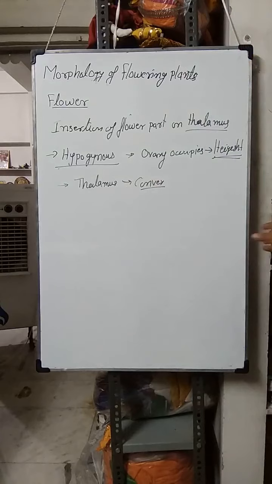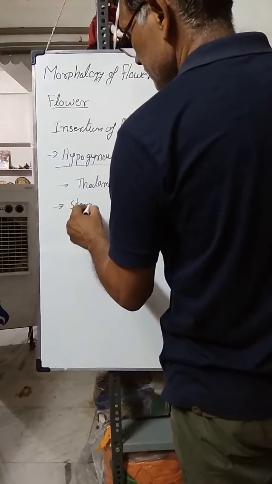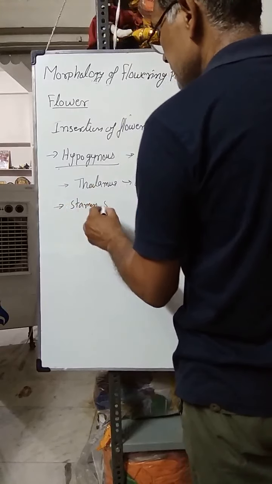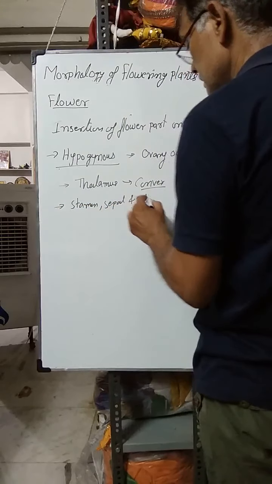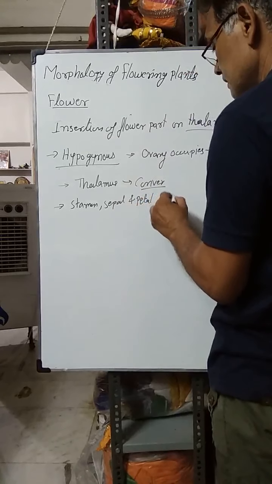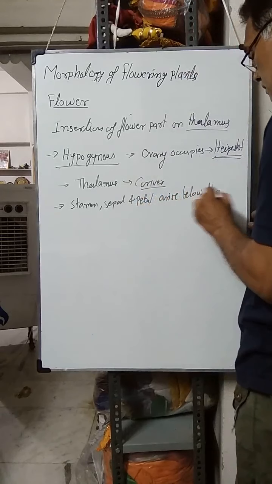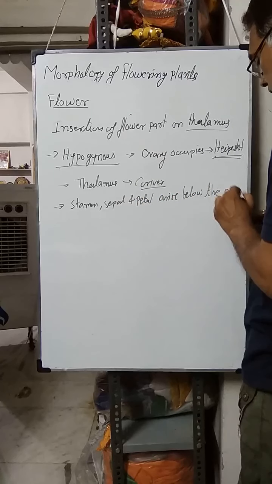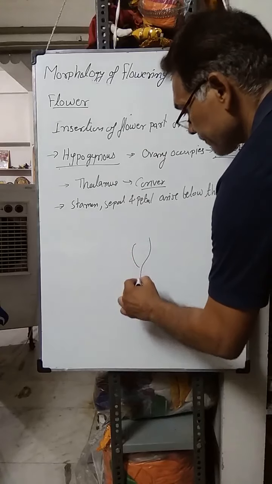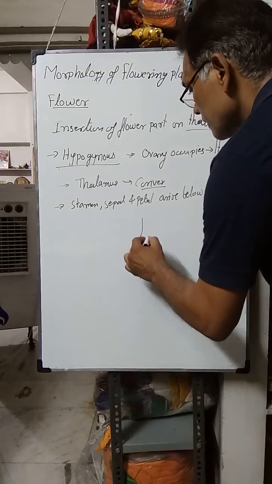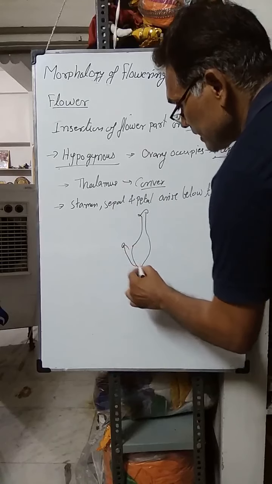And the stamen, sepal and petal arise below the ovary. Suppose this is the ovary and here the stamen is there.